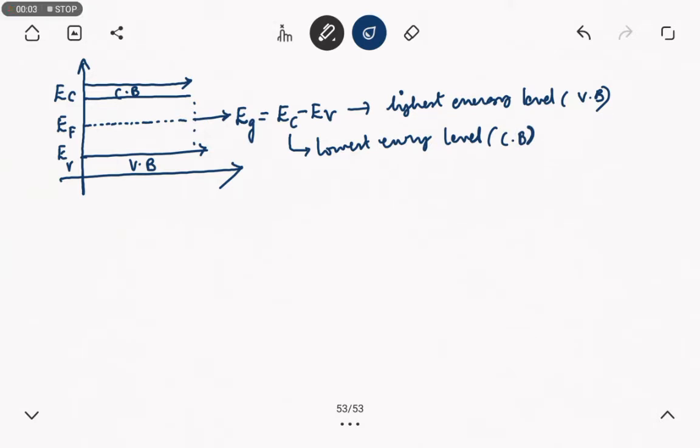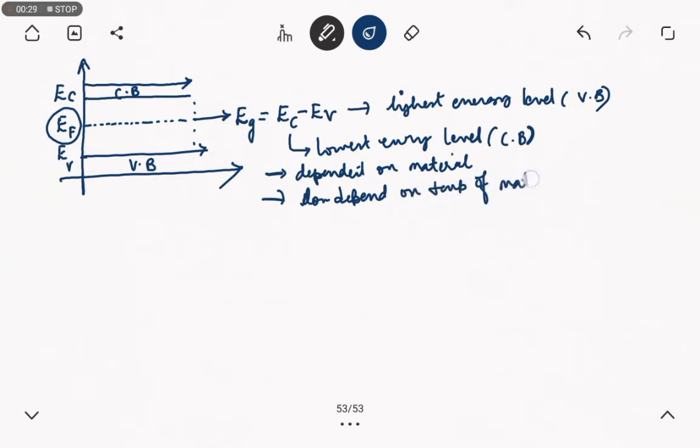The Fermi level in an intrinsic semiconductor always lies at the center of the energy gap, irrespective of the temperature of the material. It is dependent only on the material. It is not dependent on the temperature of the material. So next we will move on to the Fermi level in N-type semiconductors.